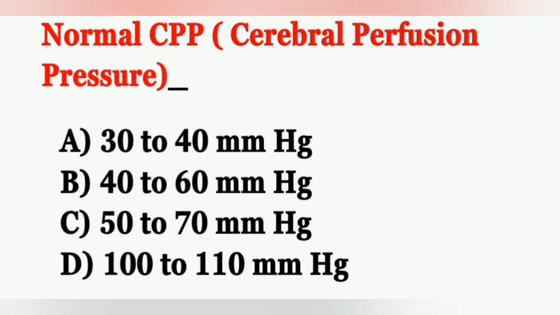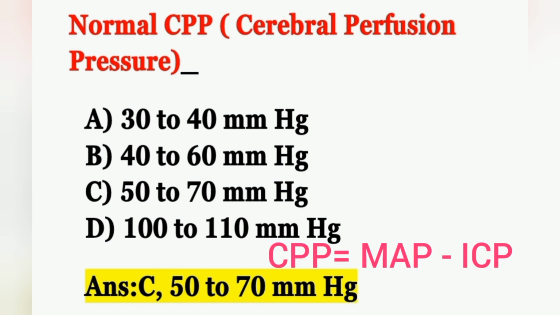Move on to the next question. Normal CPP, cerebral perfusion pressure, is: Option A 30 to 40 mmHg, Option B 40 to 60 mmHg, Option C 50 to 70 mmHg, and Option D 100 to 110 mmHg. Correct answer is 50 to 70 mmHg. Option C is the correct answer. Cerebral perfusion pressure is the difference between mean arterial pressure minus intracranial pressure.